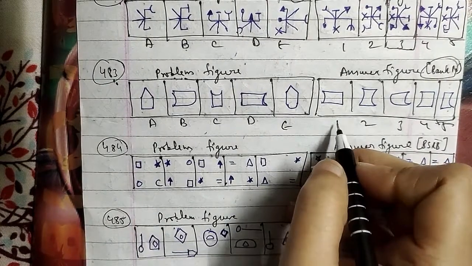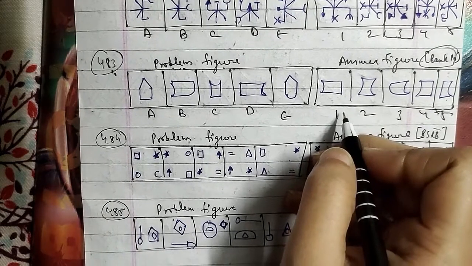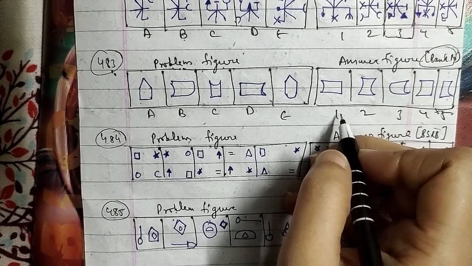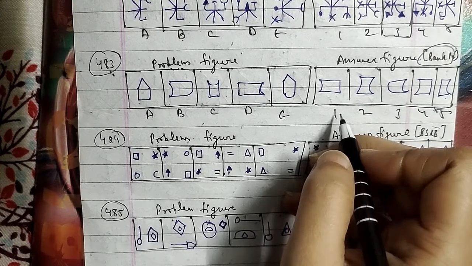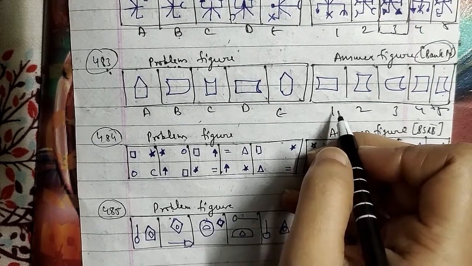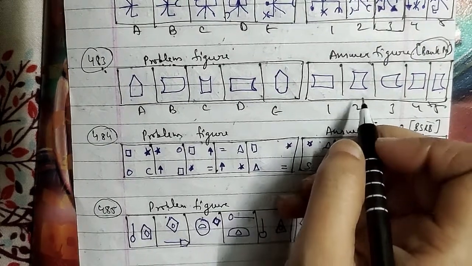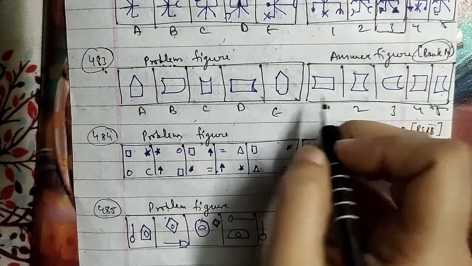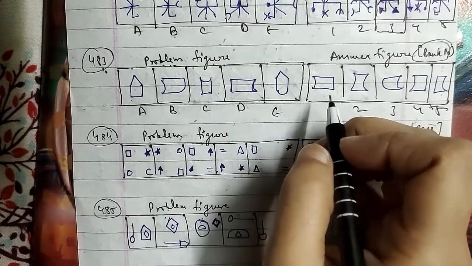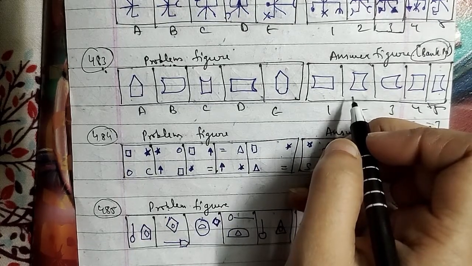In the same case, in these figures, the figure is rotated 90 degrees clockwise in each step, and there are two elements, one element and no element, again two elements and one element, and they change their shapes as well.